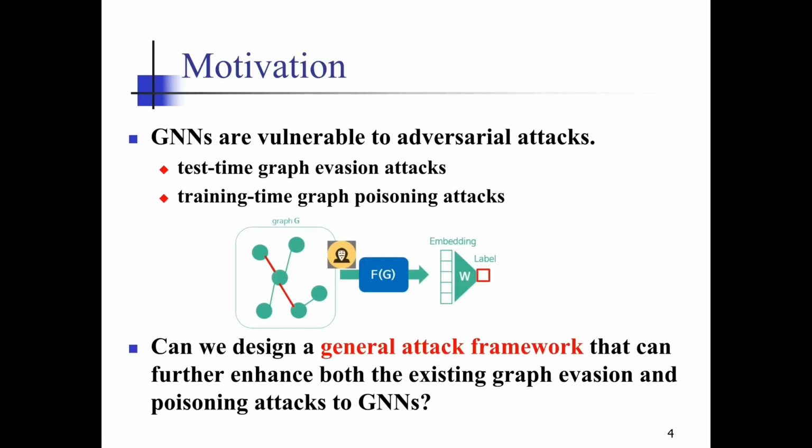As we know, GNNs are vulnerable to adversarial attacks both in test phase and training phase, and there are a lot of existing attacks. Can we design a general attack framework that can further enhance both the existing graph evasion and poisoning attacks to GNNs? The answer is yes.